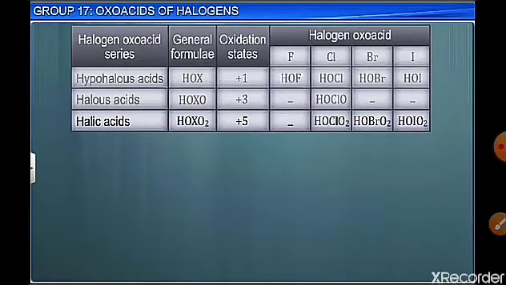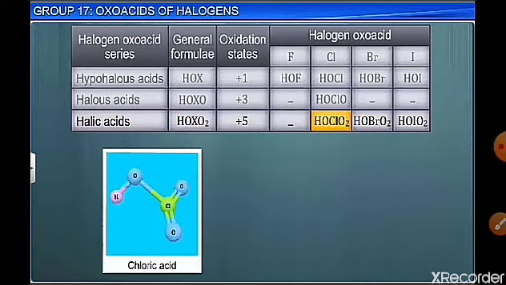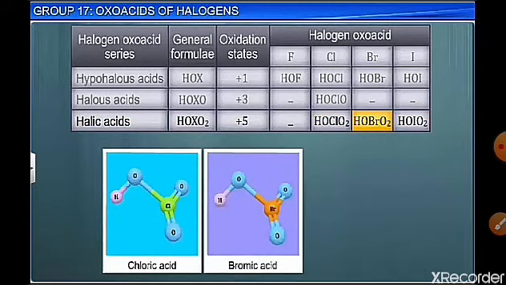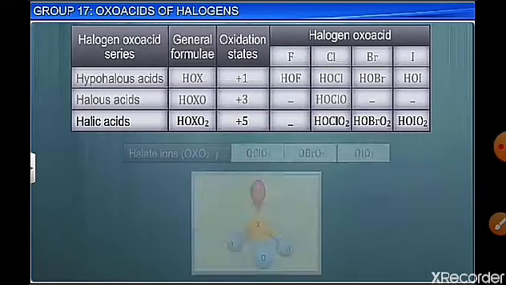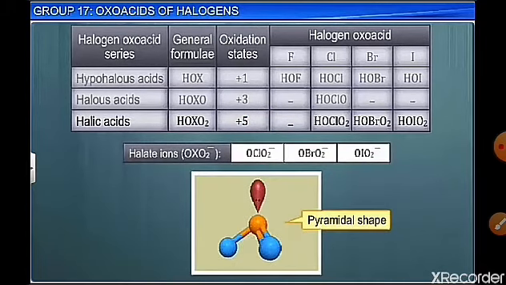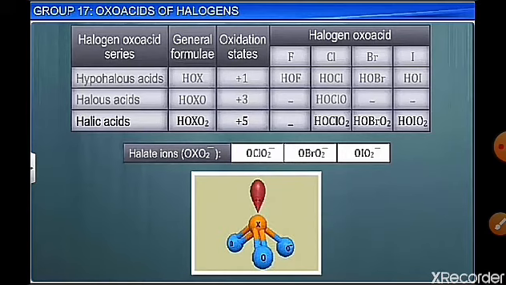Next is halic acid, in which the halogen atom is in the +5 state. Except fluorine, all halogens form halic acid. Here you have one XOH bond and 2 X double bond O bonds, in Cl, Br, I: chloric acid, bromic acid and iodic acid. And the halate ions, which is OXO2-, have a pyramidal shape due to the presence of one lone pair. So one lone pair gives a pyramidal shape for halate ions.